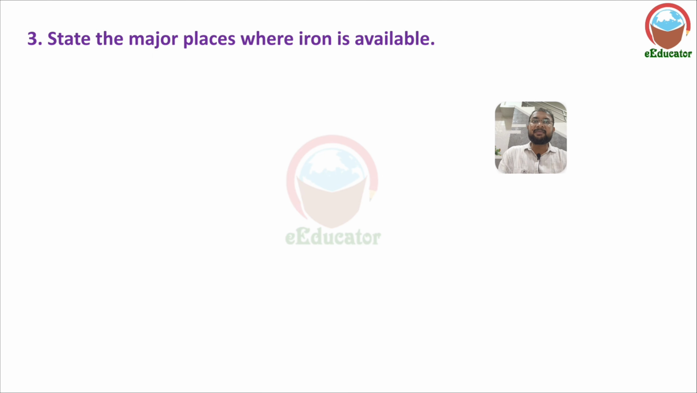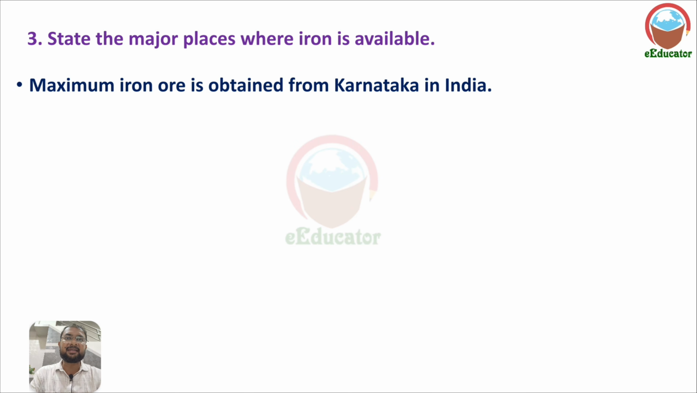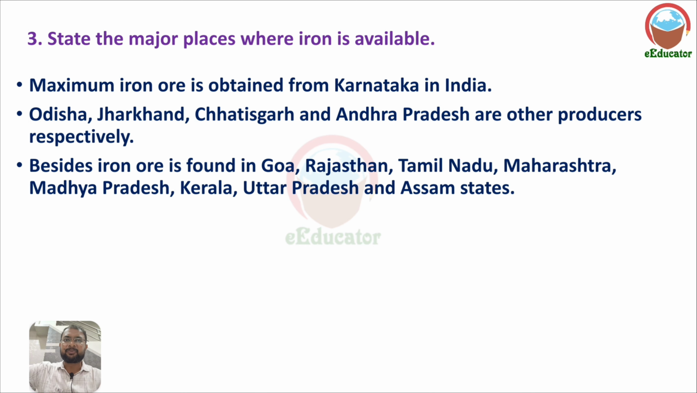Third, state the major places in India where iron is available. Maximum iron ore is obtained from Karnataka. Odisha, Jharkhand, Chhattisgarh, and Andhra Pradesh are other producers. Besides, iron is also found in Goa, Rajasthan, Tamil Nadu, Maharashtra, Madhya Pradesh, Kerala, Uttar Pradesh, and Assam. Maximum iron comes from Karnataka, and many other states also produce iron.